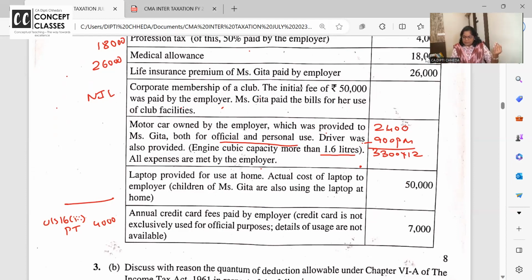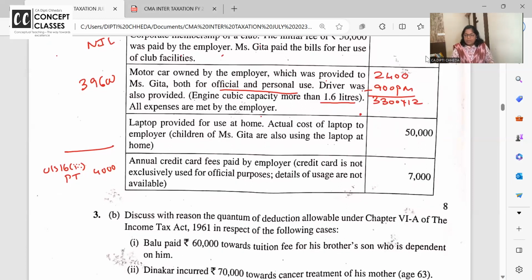Corporate membership, it is because of the company, so not taxable. Motor car belongs to employer. Expenses also employer. So it is 2,400 per month fixed amount. You can check it. Pause the video, check your notes. Chauffeur ke liye. So 3,300 into 16. So that comes to 39,600.